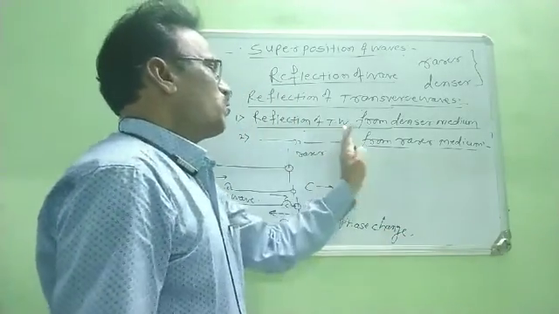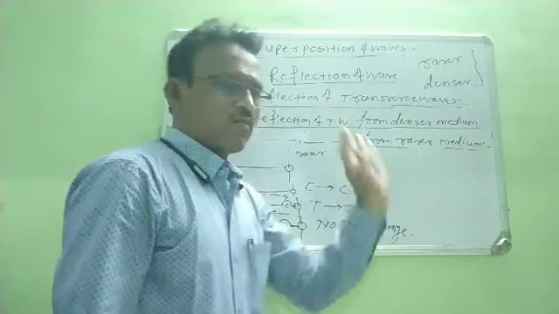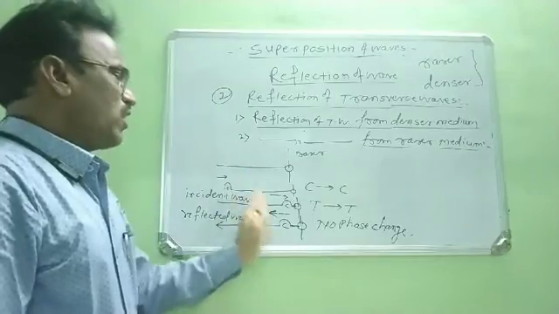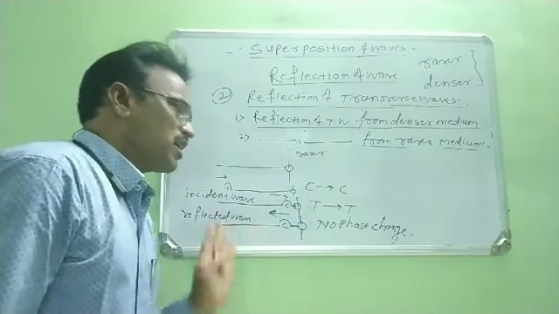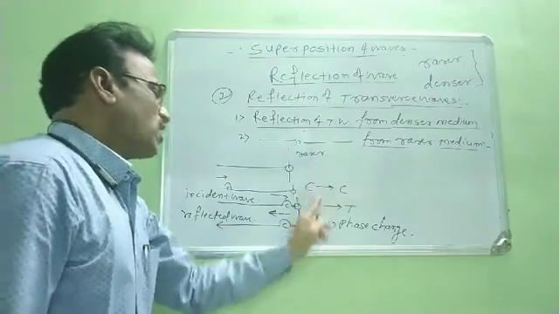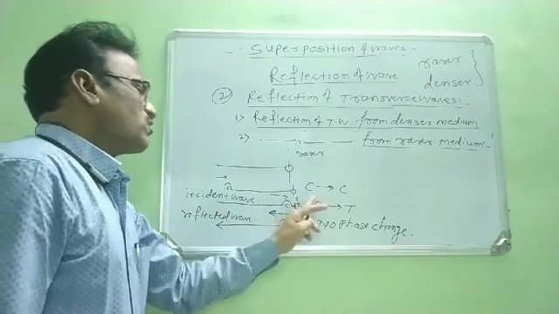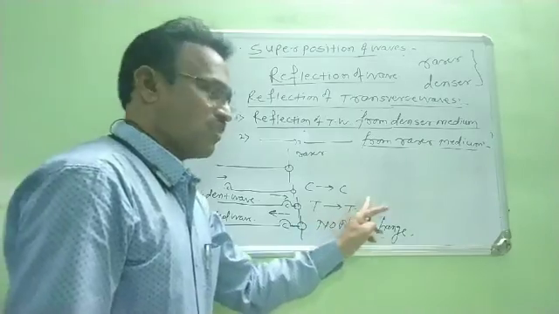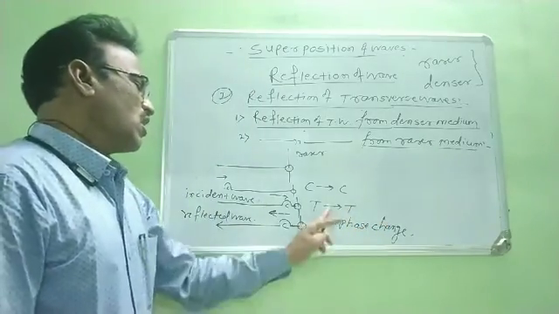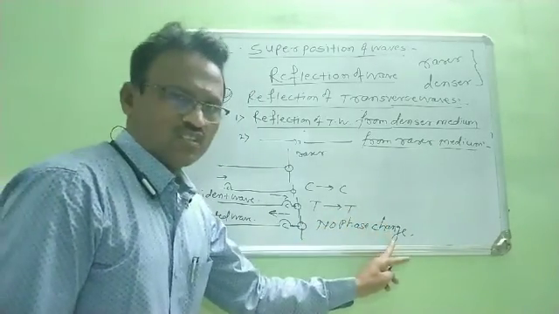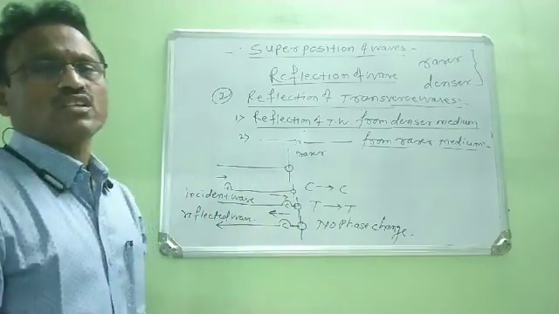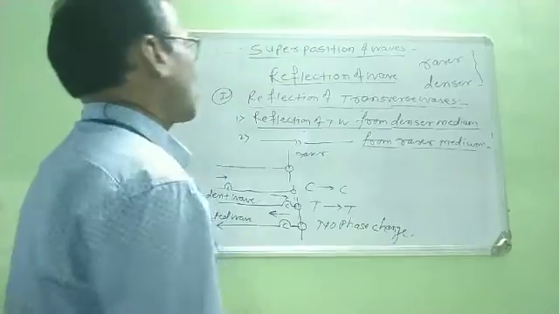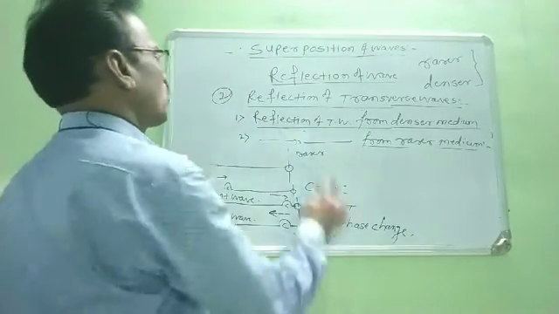Now, reflection of a transverse wave from a denser medium means when the transverse wave travels and is incident on this rare medium, at that time, at this rare medium, this crest is reflected as a crest and a trough is reflected as a trough, and in that situation there is no phase change, meaning the phase does not change. Okay, now this is the second part, the reflection of a transverse wave, right?